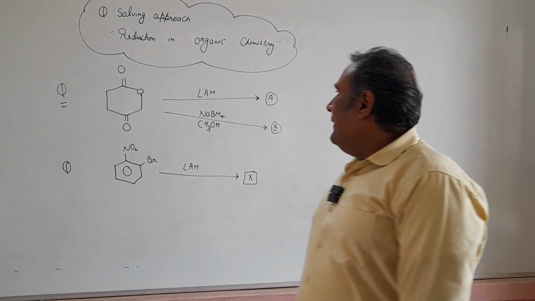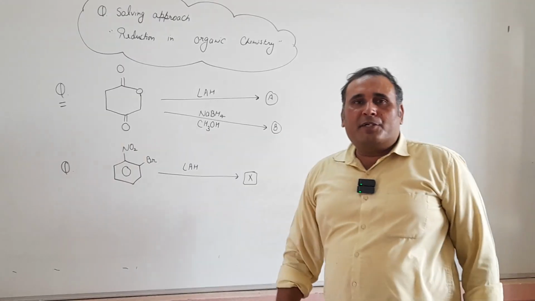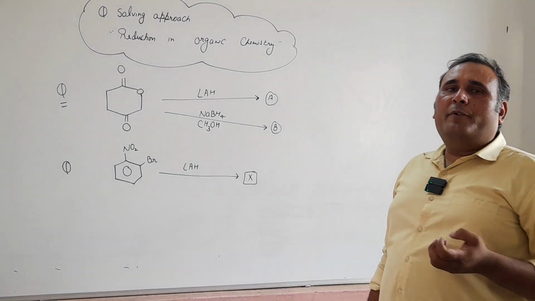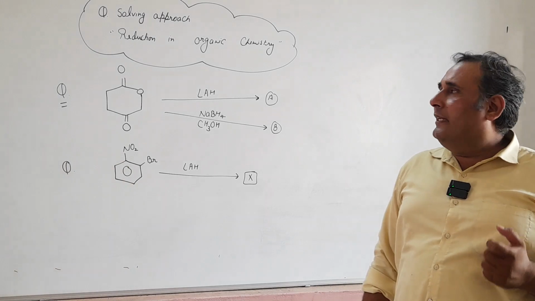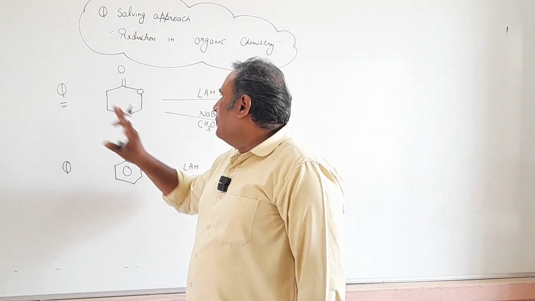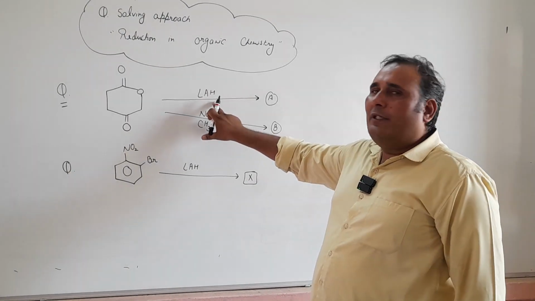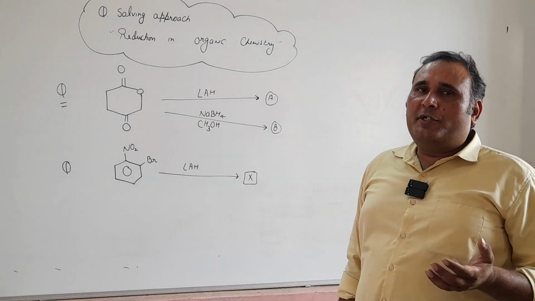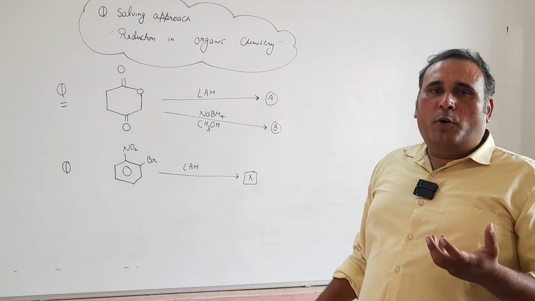Let's understand the organic chemistry reduction process through some question solving. That is very important from the point of view of JEE Main, NEET and boards also. So first of all, we have to solve this question. In this question, we are using LiAlH4, lithium aluminum hydride, and we have to perform a reduction process.